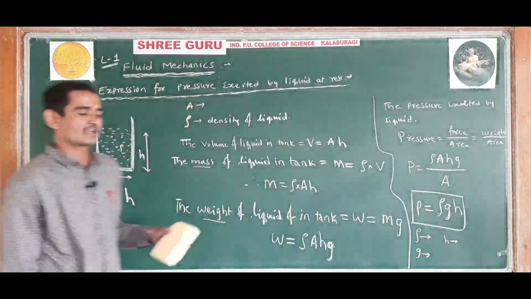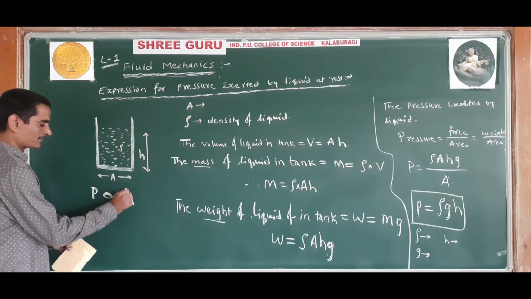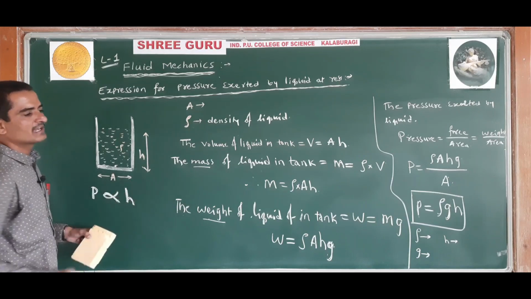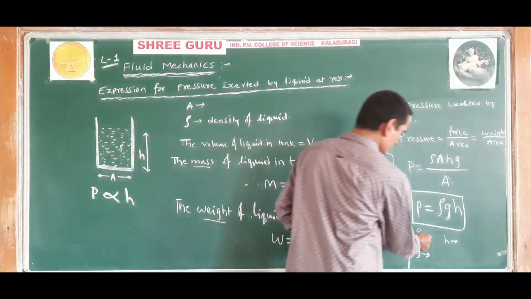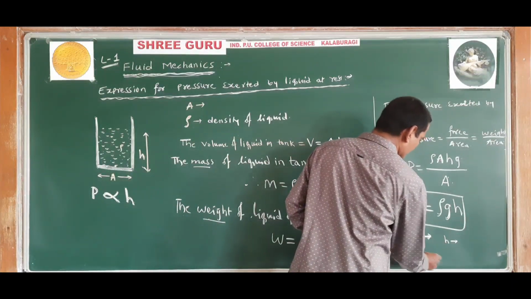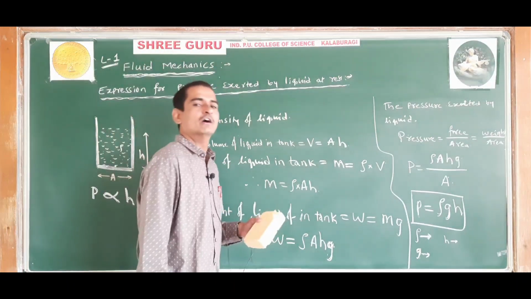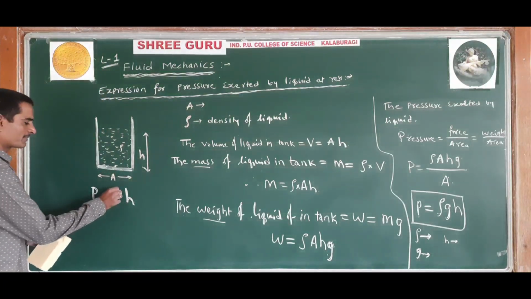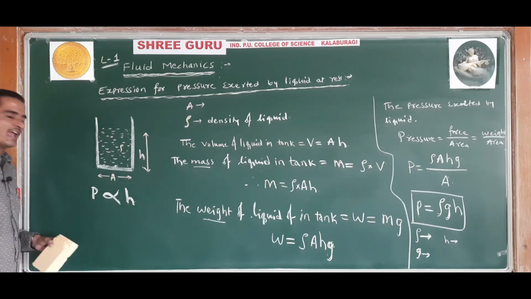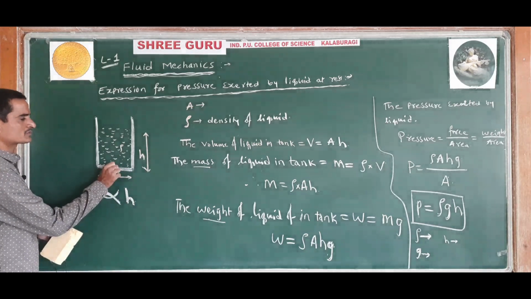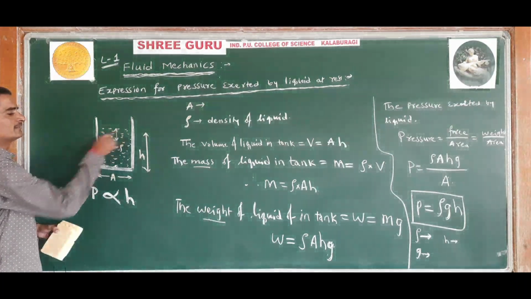The pressure exerted by the liquid at a point is directly proportional to the height of the liquid for a given liquid. For a given liquid, the density will remain constant, and acceleration due to gravity is also constant. So therefore, the pressure exerted by the liquid at any point is directly proportional to H, the height of the liquid above that point.